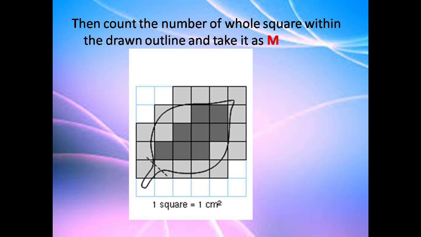Then count the number of whole squares within the drawn outline. See, I have drawn the outline of a leaf. Some whole squares are highlighted within the outline of the leaf. Can you identify them? Yes, take it as M.